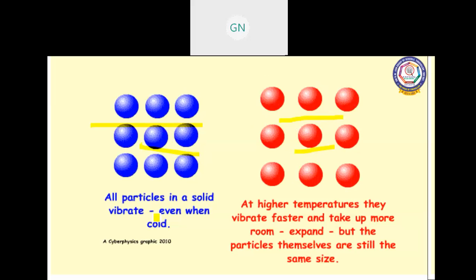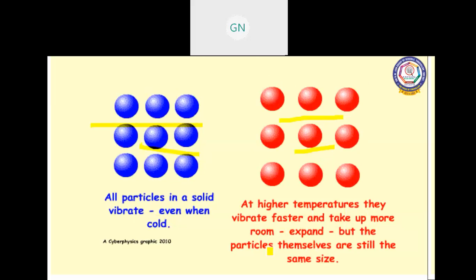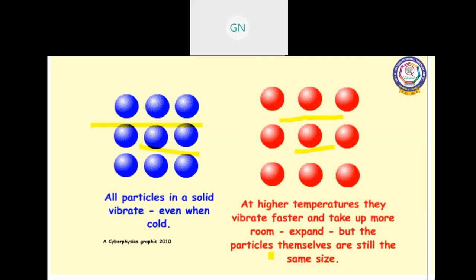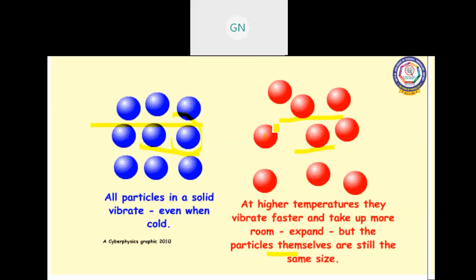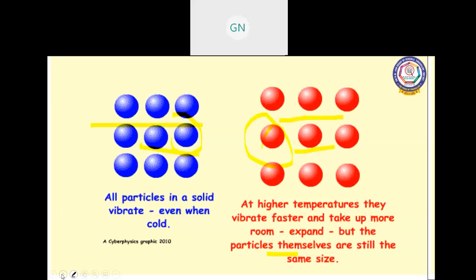All particles in a solid vibrate even when cold. At high temperature, they vibrate faster and take up more room, so it expands, but the particles themselves are still the same size. The particle size will be the same, but the vibration will be faster when they are heated.